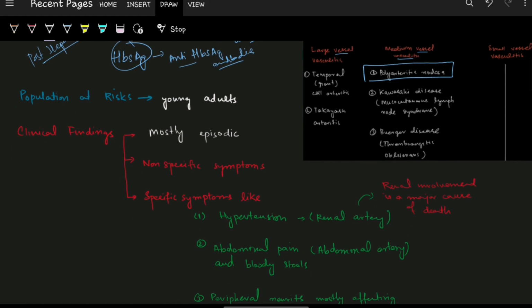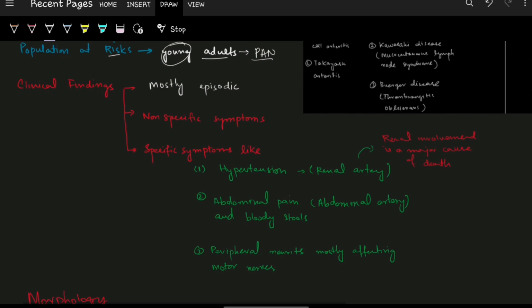Coming towards the population at risk, mainly young adults are infected, or we can say they are involved in polyarteritis nodosa: young adults. बात करते हैं क्लिनिकल फाइंडिंग्स की, so these clinical findings are only episodic.